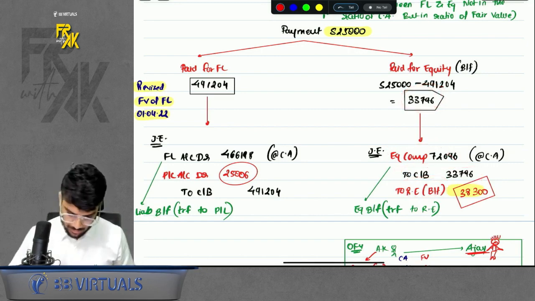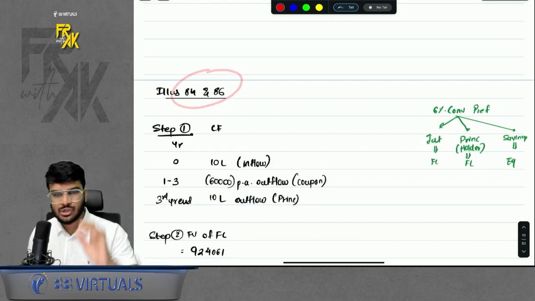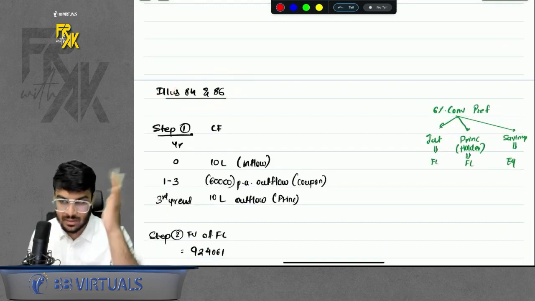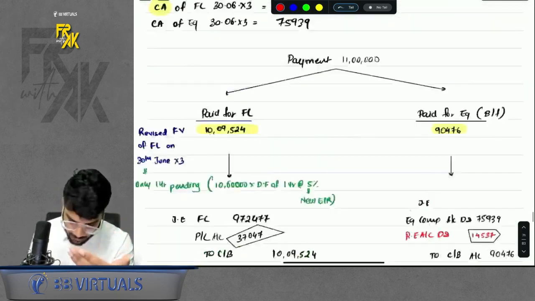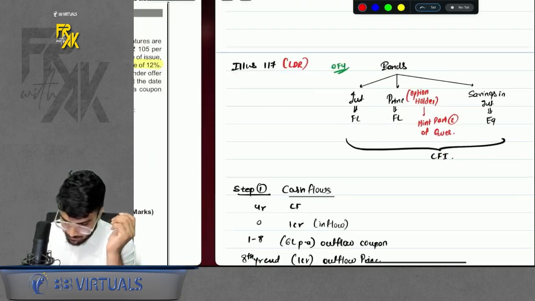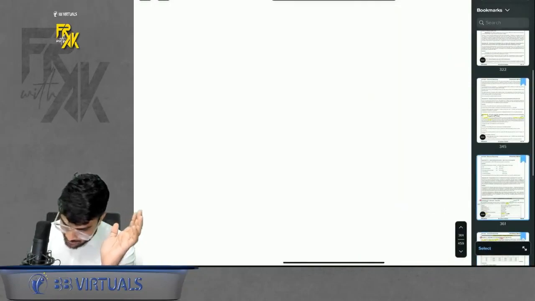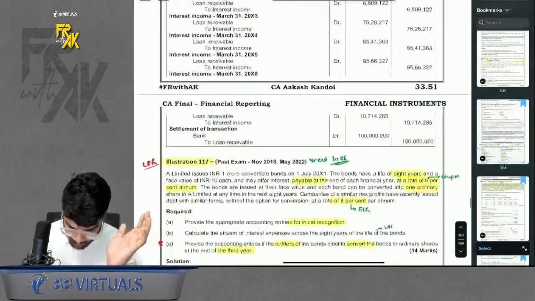Simple, done, understood. Likewise, we also did one more question, illustration 84 and 86, a continuation question, same as the question we just discussed. So you can refer to it for practice also. Then we did illustration 117. What is 117? It is a classic question again. It has also come in the exam. So it is a good question. I will discuss that question with you as well.